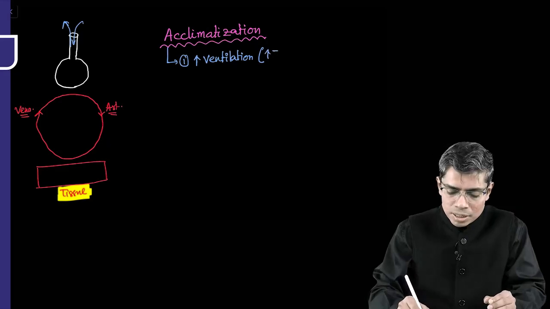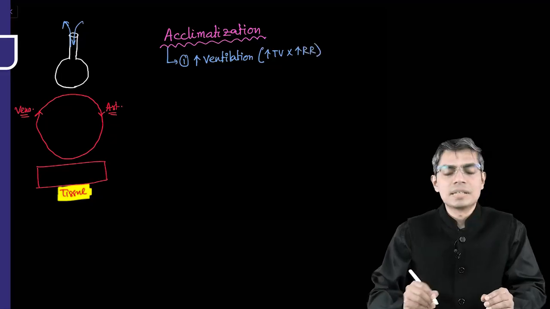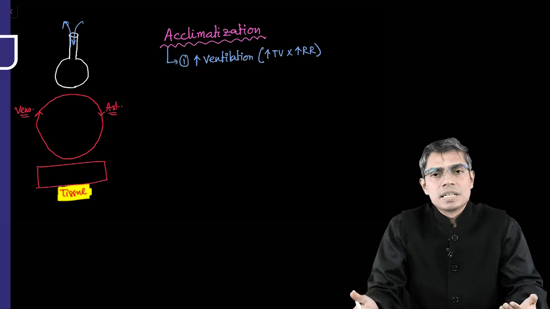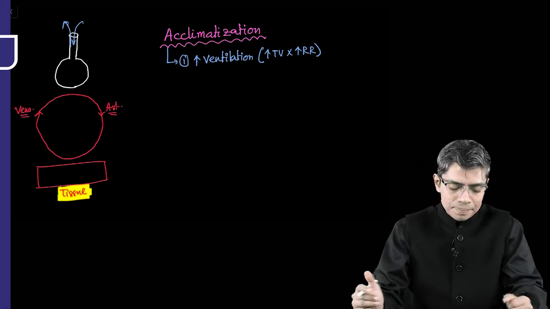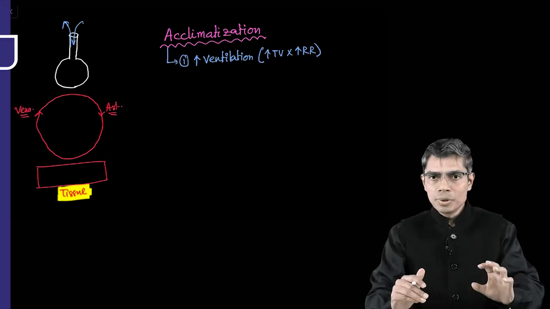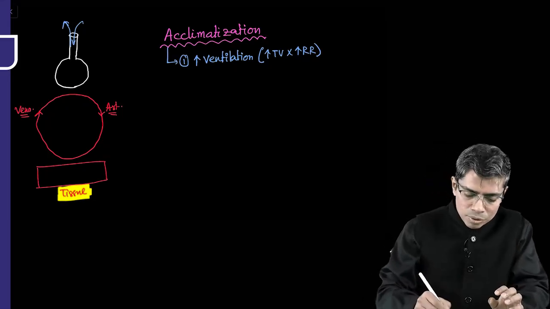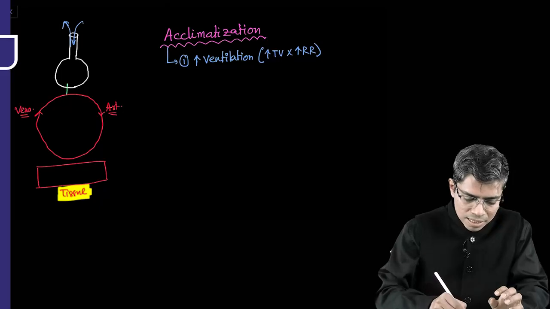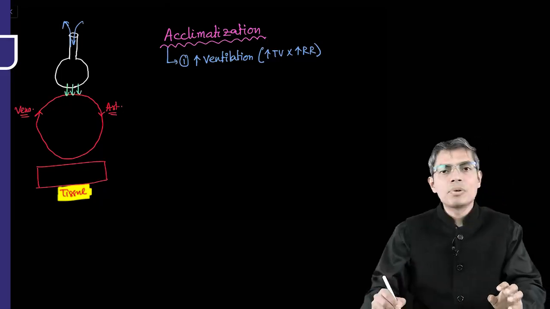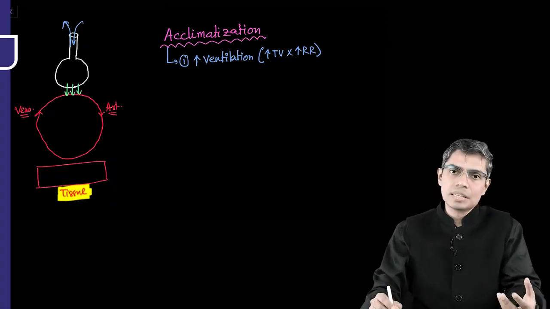Tidal volume will increase as well as respiratory rate. By this process, the person will increase his or her ventilation, right? Not only the ventilation, you have to increase the amount of gas transport at the level of blood, or I can say the amount of diffusion you have to increase also.